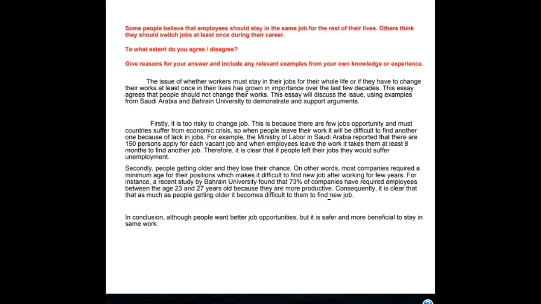In conclusion, although people want better job opportunities, it is safer and more beneficial to stay in the same position, okay, or in the same work is okay. Now, why did I get rid of your word here, but? Because you already have a word here that shows contrast, so you don't need this here as well. You either pick one or the other. But this sounds a little more advanced. It sounds nicer, so keep it.